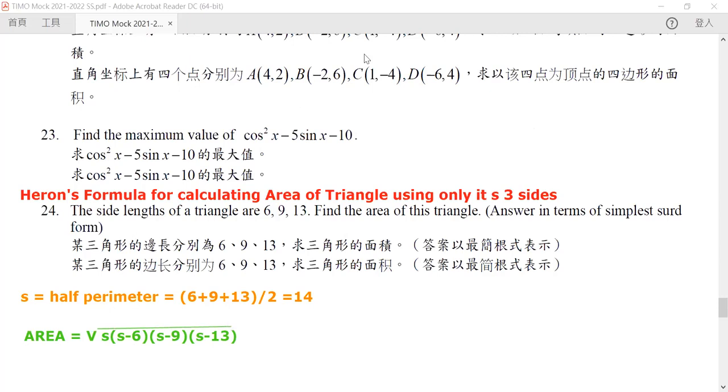So if we use the result that we have calculated, this would be the root of 14 multiplied by 14 minus 6, which is 8, 14 minus 9, which is 5, and 14 minus 13, which is 1. So it will be 14 times 8 times 5 times 1.